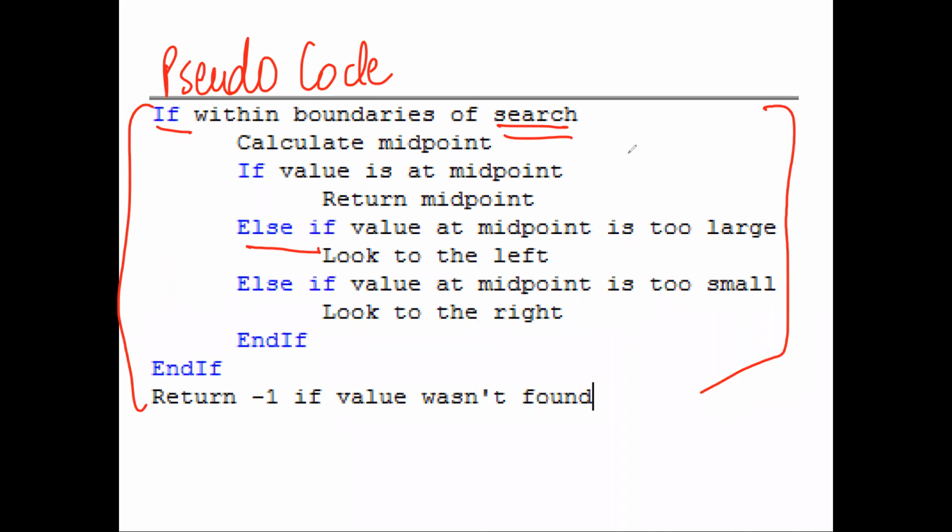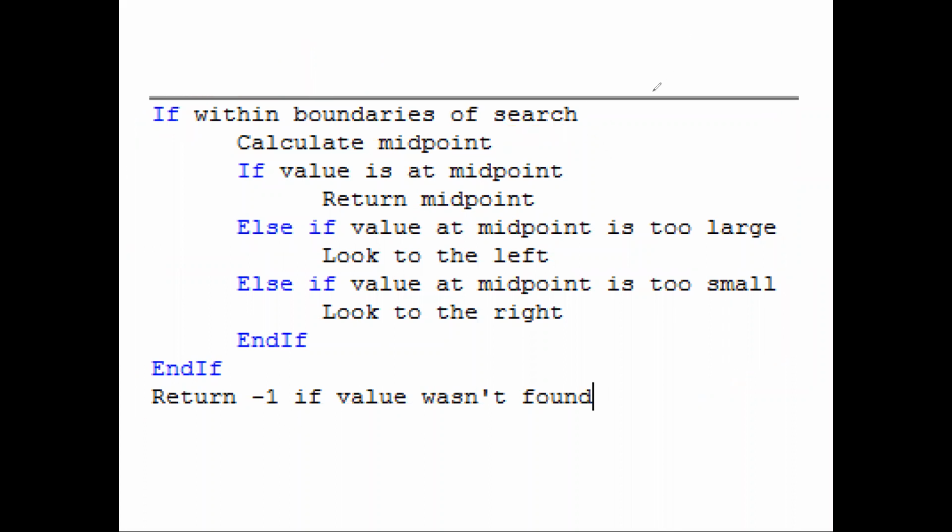If within the boundaries of search, calculate the midpoint. Well, if the value is at midpoint, return the midpoint. Else if the midpoint is too large, look to the left. So the meaning of this is, I will take one example. For example, I have this thing written: 1 2 3 4 5 6 7. Let's say I have these numbers and I want to search 2. Out of this, I want to find where my 2 is located in this array, in this list of values.